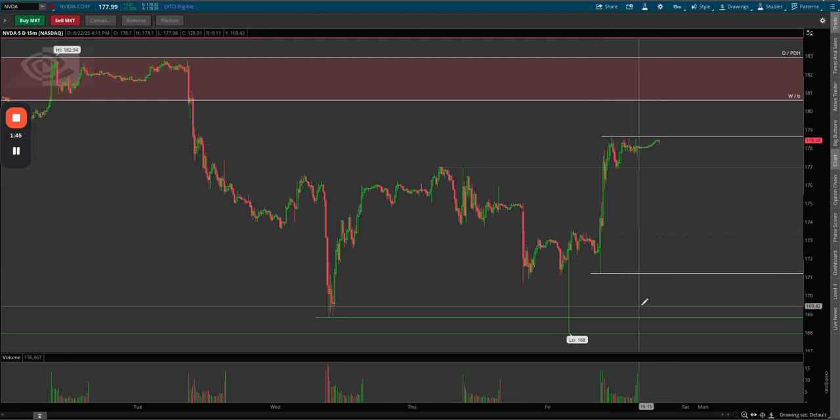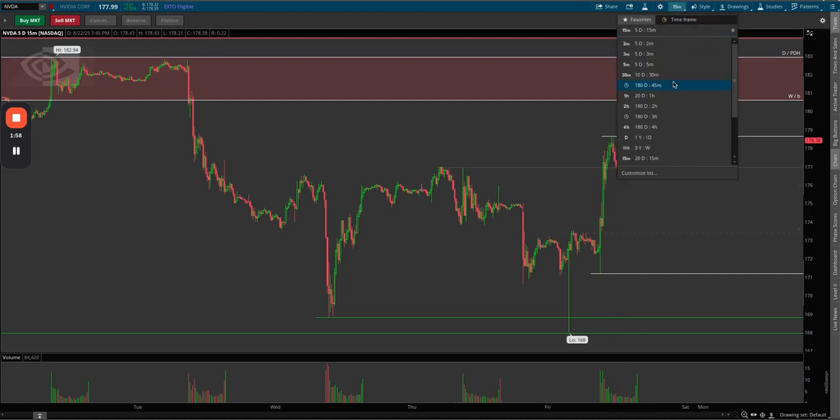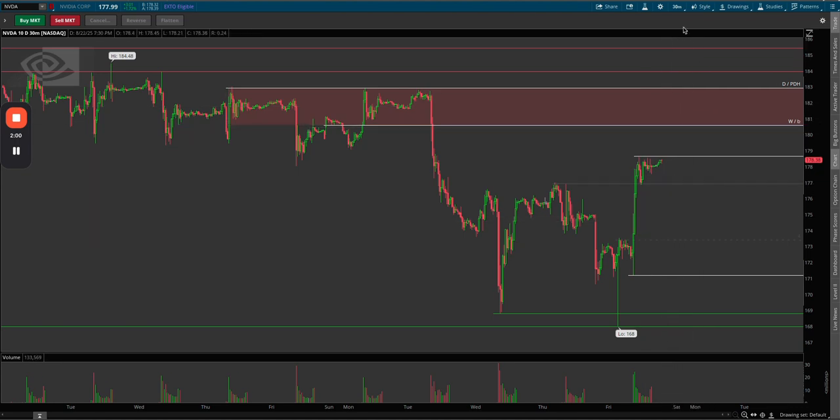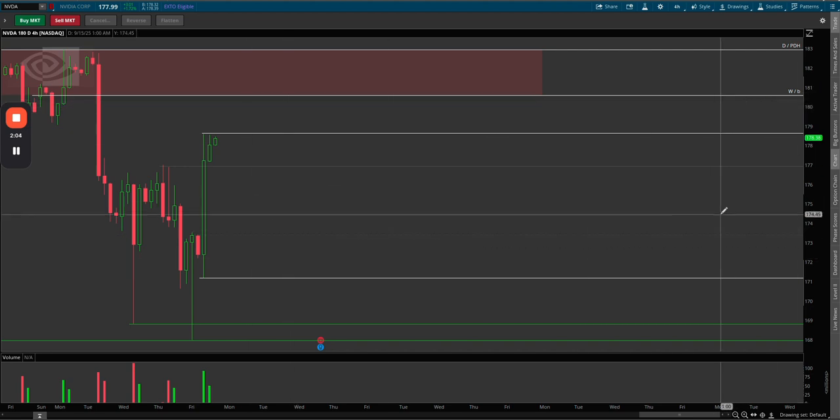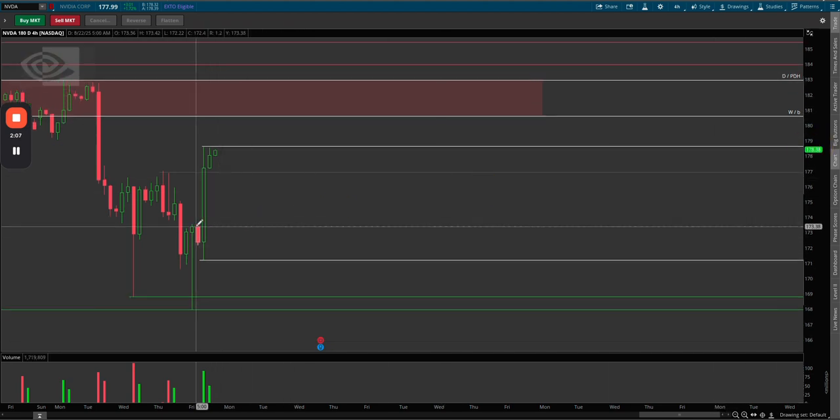I'll be watching break and retest, previous day low, previous day high. I have this kind of potential level here as well. I'm not looking for necessarily any trades at this level. It was a previous day high. We bounced off it again, so I'm keeping it on the chart. Sure, we could look through here if there's any demand based off this really large move up as well. Like this right here already looks like a good 4 hour demand zone. I do have that marked here as well at 173.39. So I'll watch the wick and body of the zone here for reaction.